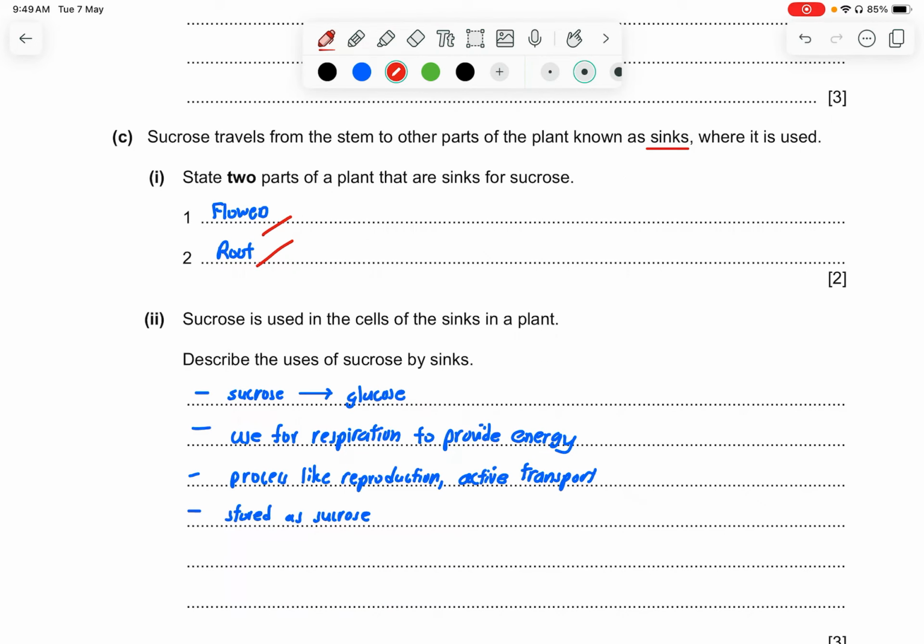Part 2. Sucrose is used in the cells of sinks in a plant. Describe the uses of sucrose by sinks. So what they do is that in the sink, they will convert the sucrose into a more soluble form, which is glucose. And glucose is a viable molecule to undergo respiration because respiration always needs 6 carbons. Then they will provide the energy in the form of ATP, and when the ATP is produced or the energy is being supplied, they can be used for reproduction, active transport, and then once it's done, it's going to be stored back as sucrose again.